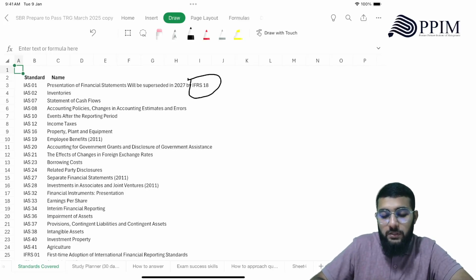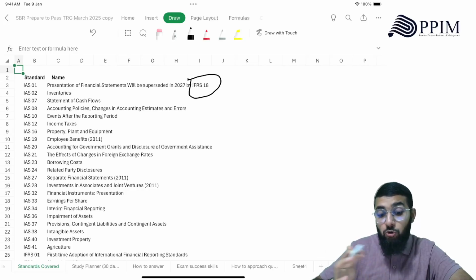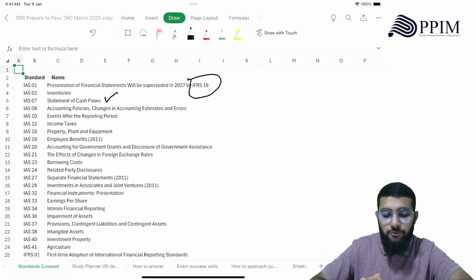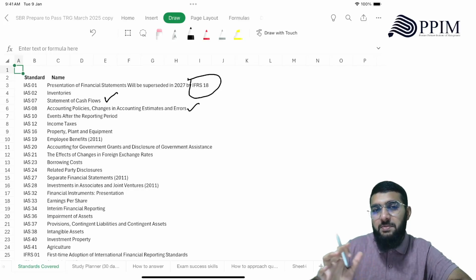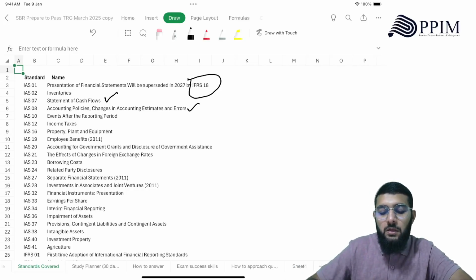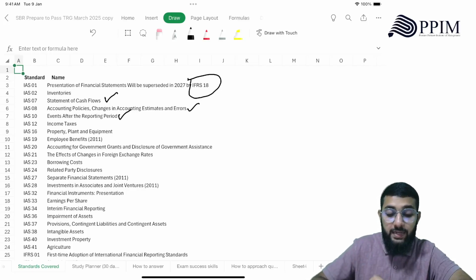Then you have IAS 2, a negligible standard. IAS 7 is again not very important for individual accounts, but for group accounting this plays an important role. IAS 8, you need to know how to apply in terms of changing of policies, which is sometimes required to tackle ethical questions. Events after the reporting period is again a very small, negligible standard. We have income taxes, property, plant and equipment. This is a new area, employee benefits.